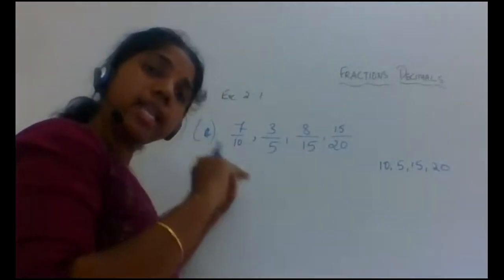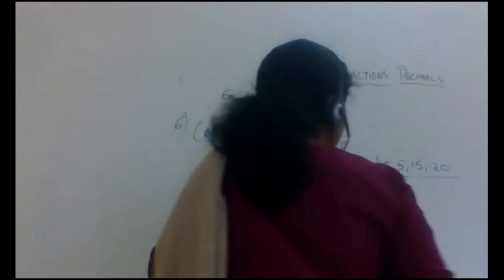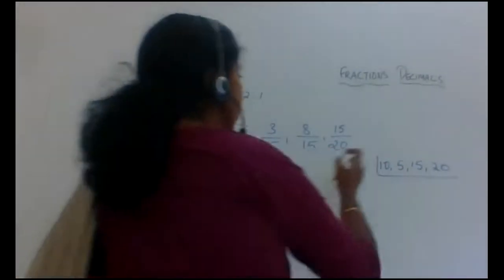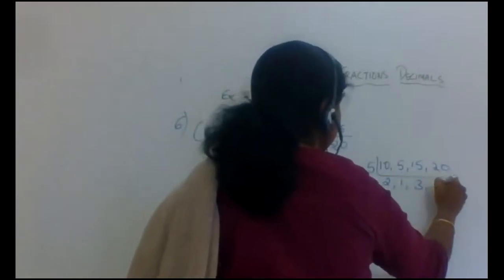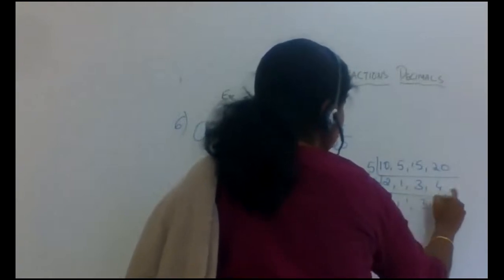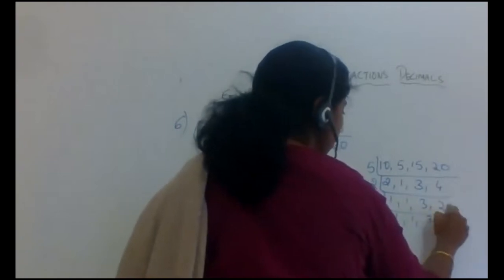You have to find the LCM of those denominators. So let us find the LCM. It is 5. 5 twos are 10, 5 ones are 5, 5 threes are 15, 5 fours are 20. Again, repeat: 2, 1, 3, 4.